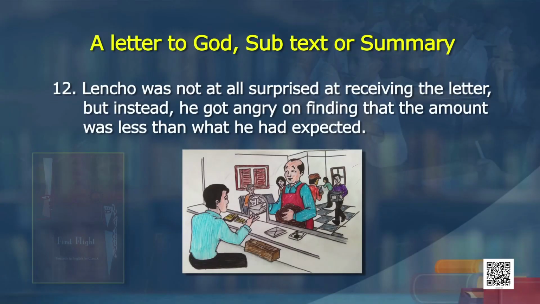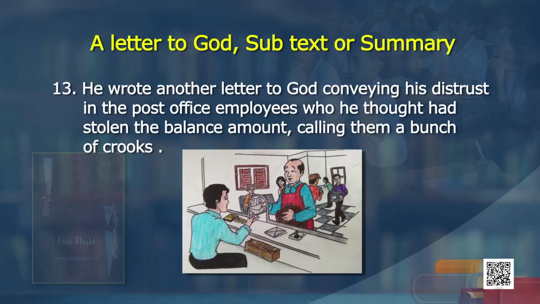Lencho was not at all surprised at receiving the letter, but instead he got angry on finding that the amount was less than what he had expected. Quite natural. He wanted 100 pesos and got only 70. He wrote another letter to God conveying his distrust in the post office employees who he thought had stolen the balance amount, calling them a bunch of crooks.